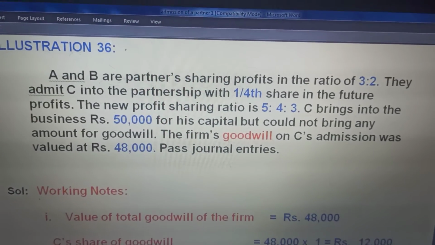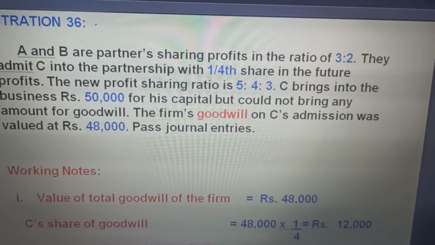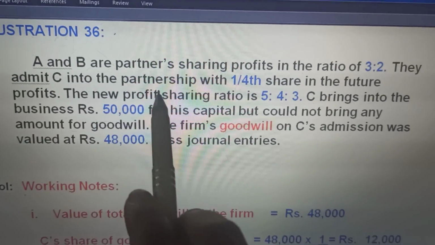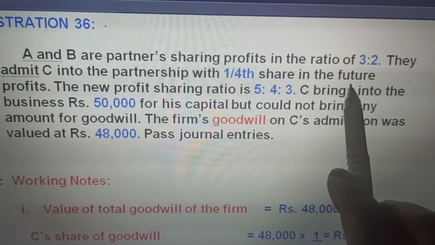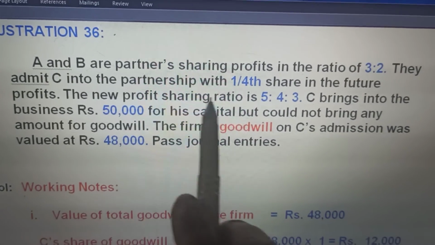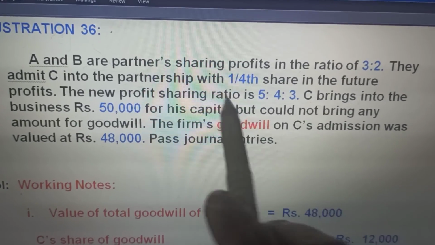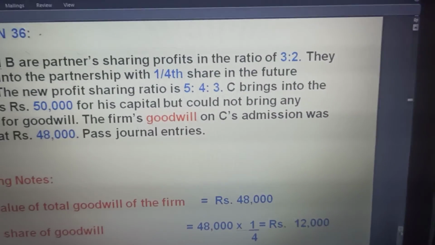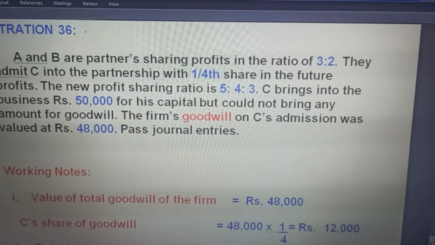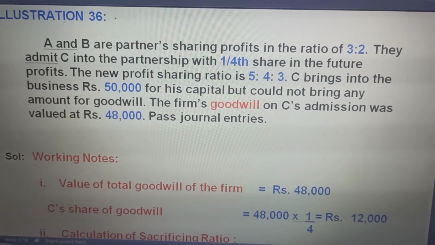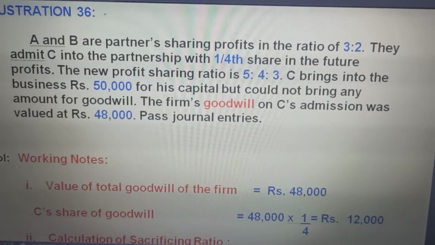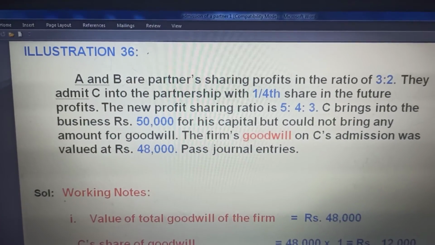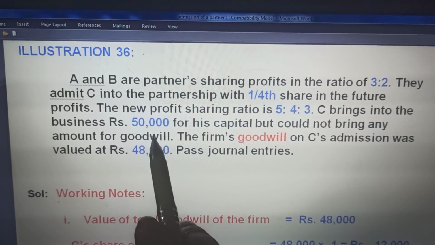See, A and B are partners sharing profits in the ratio of 3:2. They admit C into the partnership with 1/4 share in the future profits. C is admitted with 1/4 share in the future profits. The new profit sharing ratio is 5:4:3. C brings into the business rupees 50,000 for his share of capital, but could not bring any amount for goodwill.